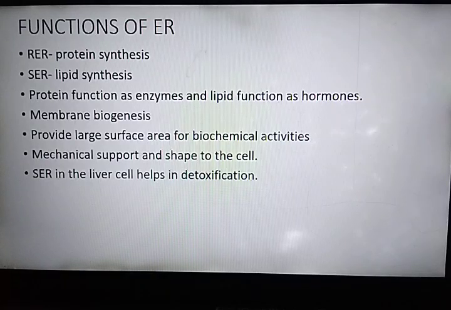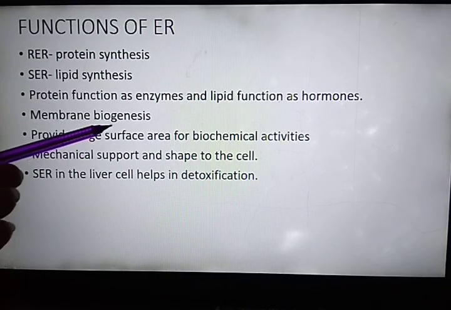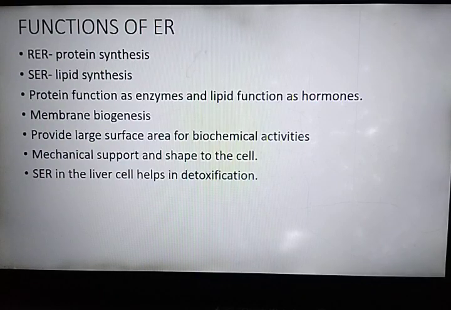What do you mean by membrane biogenesis? Membrane means layer, bio means living, genesis means synthesis. It is the process of formation of plasma membrane with the help of proteins and lipids synthesized by rough endoplasmic reticulum and smooth endoplasmic reticulum is known as membrane biogenesis.